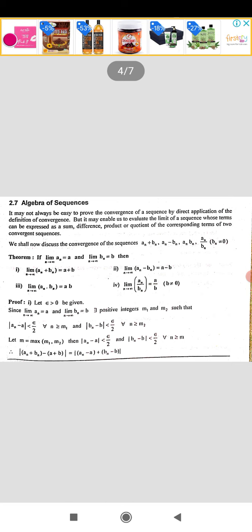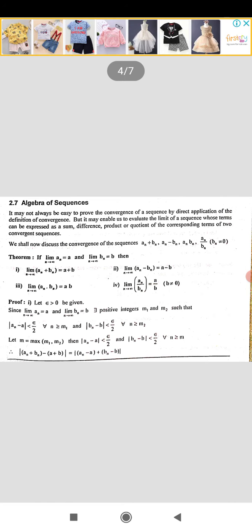That is, here we show that if a_n converges to a, b_n converges to b, then a_n plus b_n converges to a plus b. a_n into b_n converges to ab. a_n minus b_n converges to a minus b. And a_n by b_n converges to a by b. We shall see the first and third one. Let us see the proof of the first one.